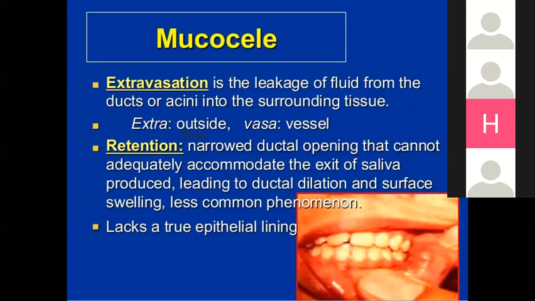Mucocele extravasation is the leakage of fluid from the duct or acini into the surrounding tissue. Extra means outside the vessels. Retention: a narrow ductal opening that cannot adequately accommodate the exit of the saliva produced, leading to ductal dilatation and surface swelling, a less common phenomenon, with an epithelial lining. So when we talk about retention, when the duct is narrowed, it can lead to retention of mucus and the formation of a cyst.